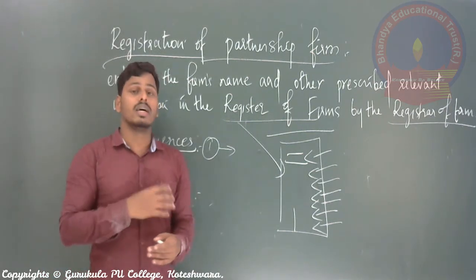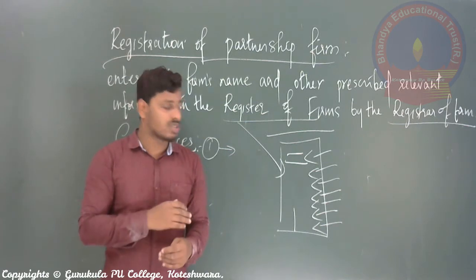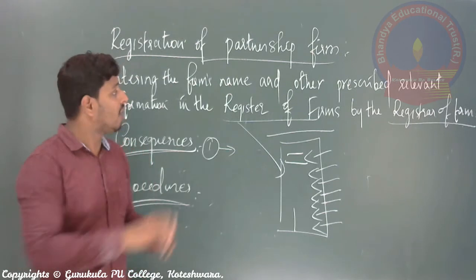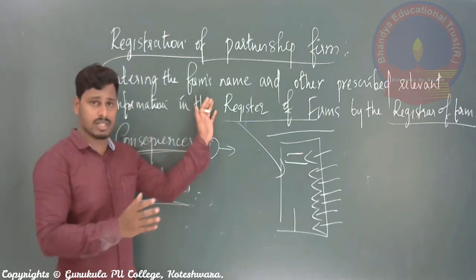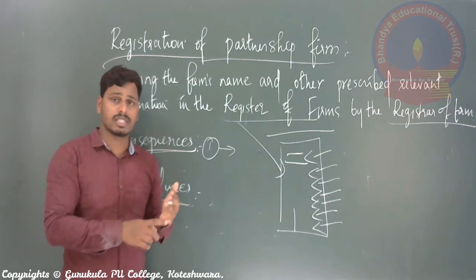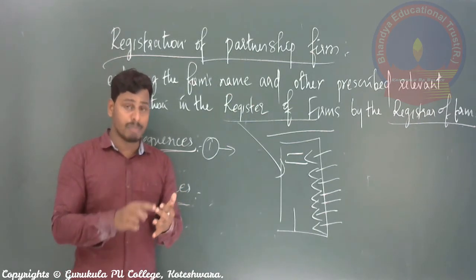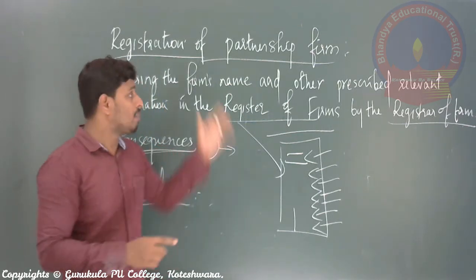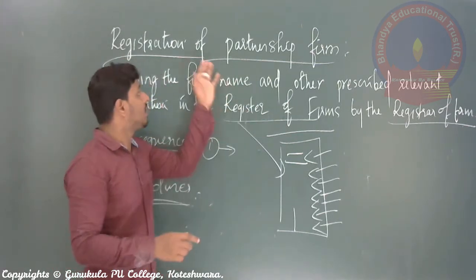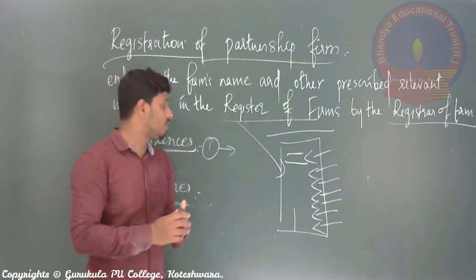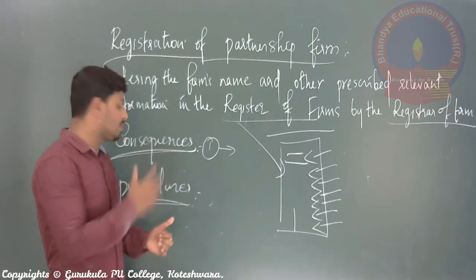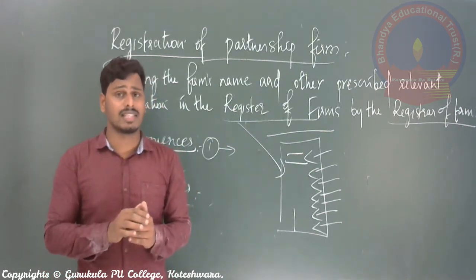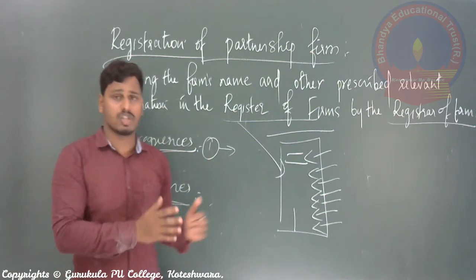Okay, this is about registration of partnership firm. By this, I'm going to end this session. I can say we have finished all the things of partnership business, right? So meaning of partnership business, features, merits, demerits, types of partners, types of partnership business, partnership deed and their contents, under partnership, registration of partnership firm, meaning, consequence as well as the procedure. These many concepts we have discussed in the second form of business organization, that was about partnership business.